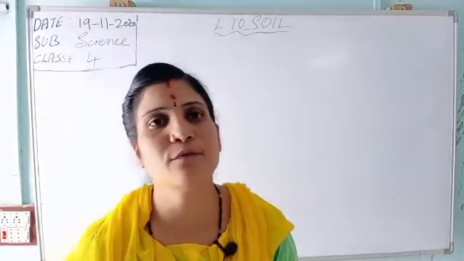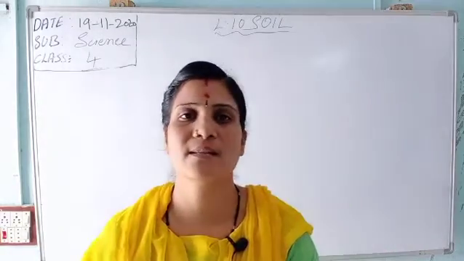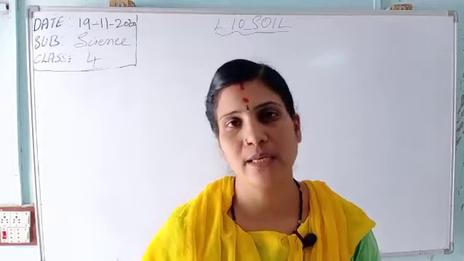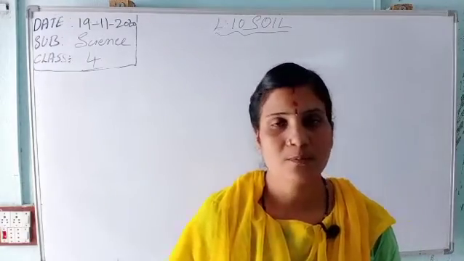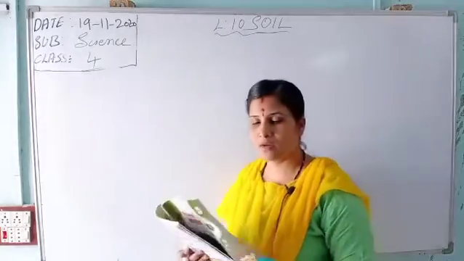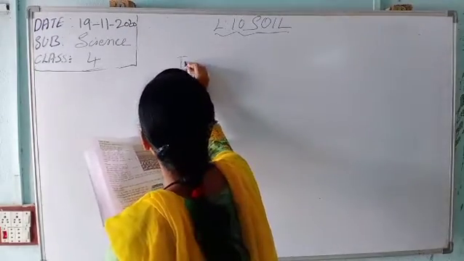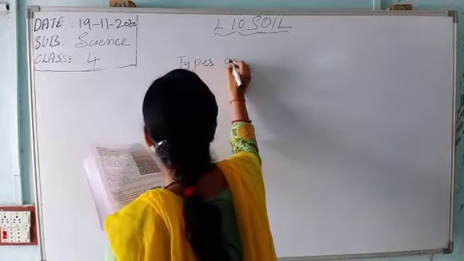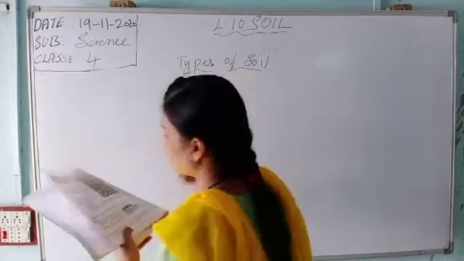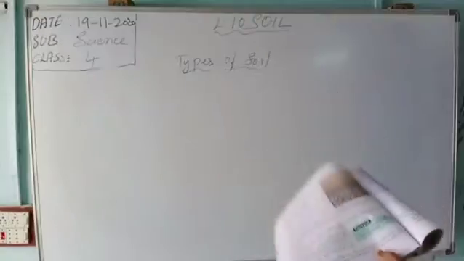How is soil formed? With the help of water and rocks. After that, how many layers are there? There are layers of soil. Yesterday we learned 3 layers: topsoil, subsoil, bedrock. Layers of soil we have completed. Now we are moving to the types of soil. How many types of soil are there? We will be learning this on page number 17.